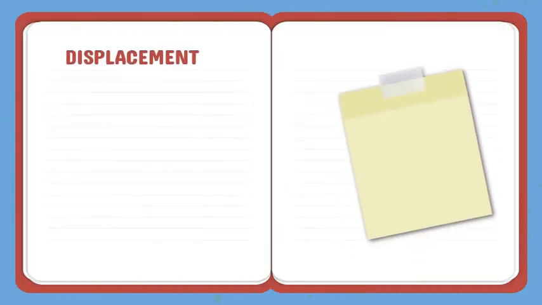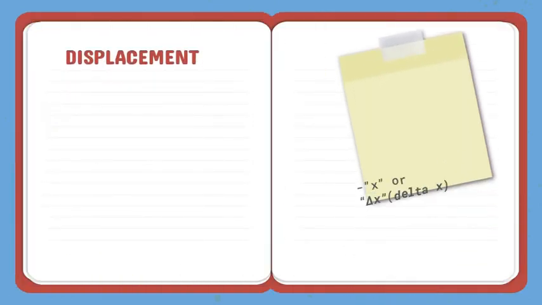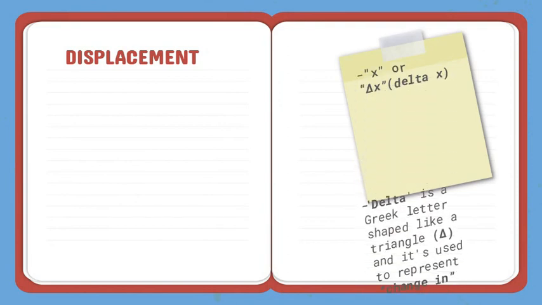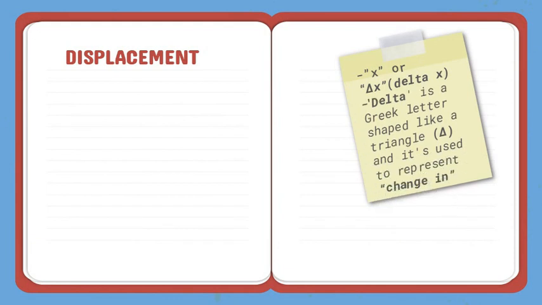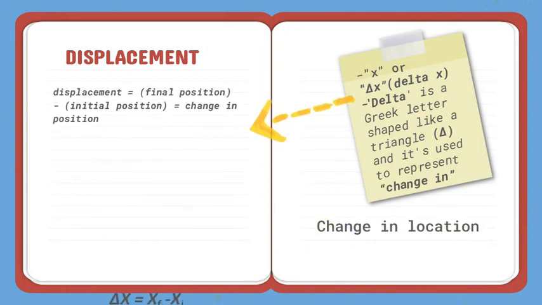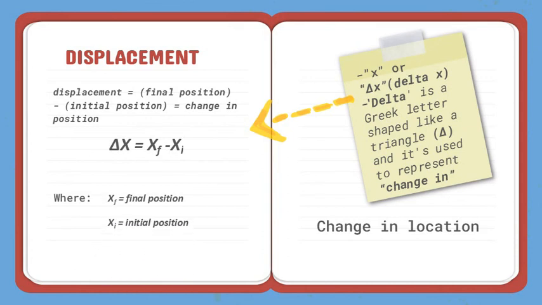Displacement is referred to as a variable x, or as delta x. Delta is a Greek letter shaped like a triangle, and it's used to represent change in. Delta x stands for a change in location. So, displacement equals final position minus initial position equals change in position.